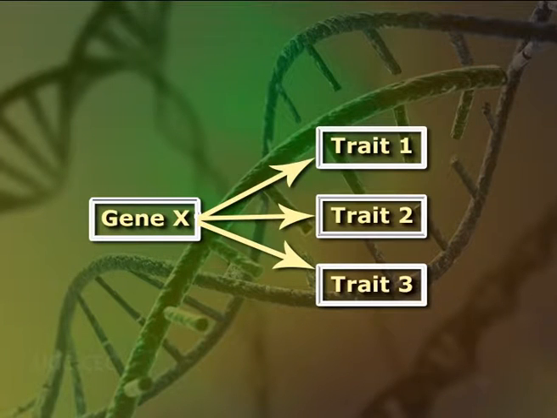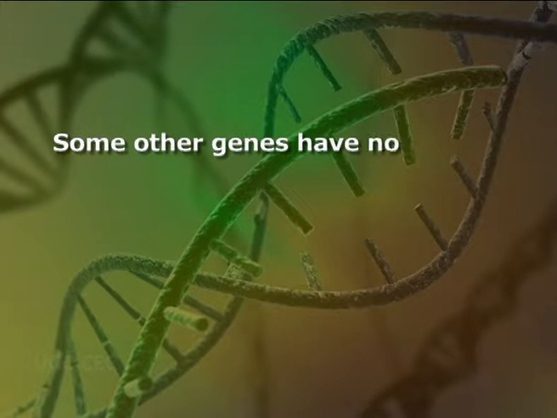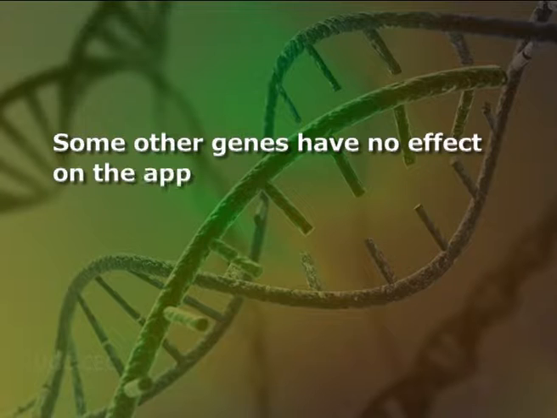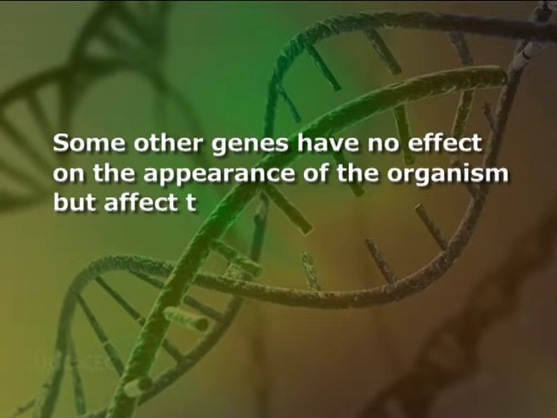Lethal genes. Certain genes are known to control the manifestation of some phenotypic trait as well as affect the viability of the organism. Some other genes have no effect on the appearance of the organism but affect the viability alone.